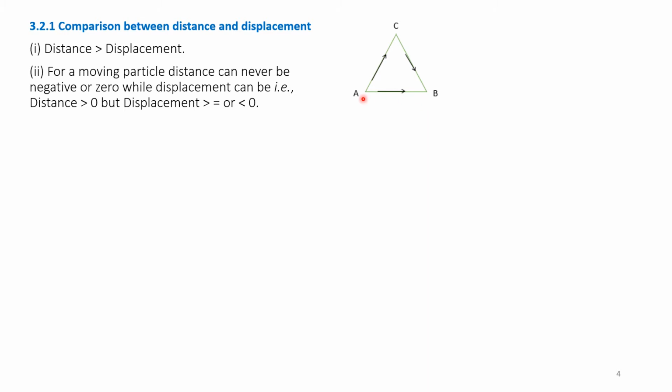For a moving particle, distance can never be negative or 0, while displacement can be greater than 0. If you take A as the origin and move towards B, displacement is greater than 0. But if it goes to B and comes back to A, displacement will be 0. Or it can be less than 0 if it goes in the negative direction.